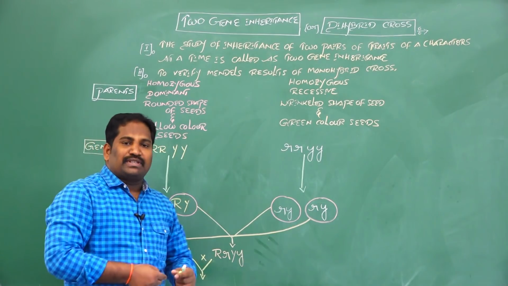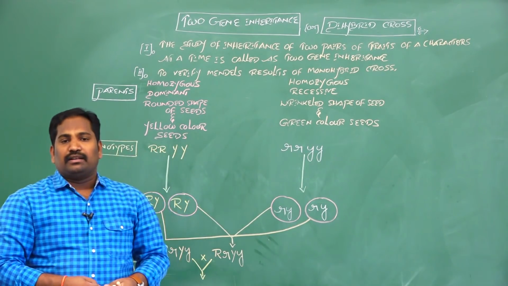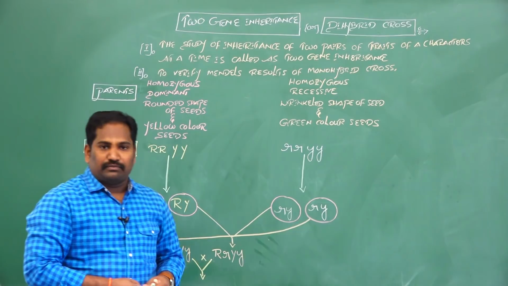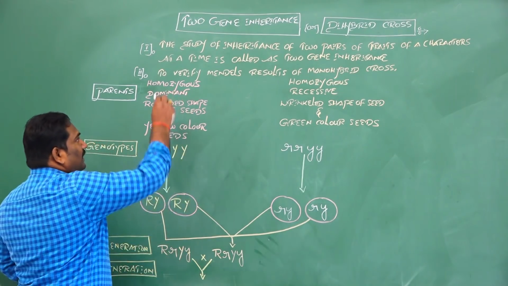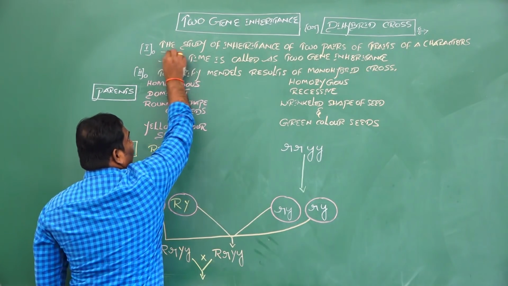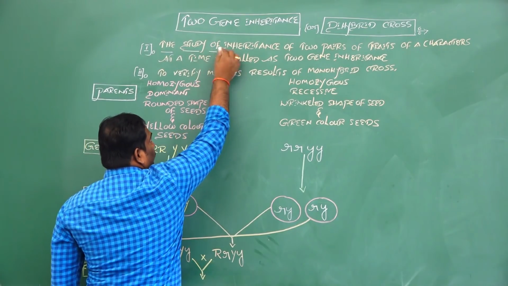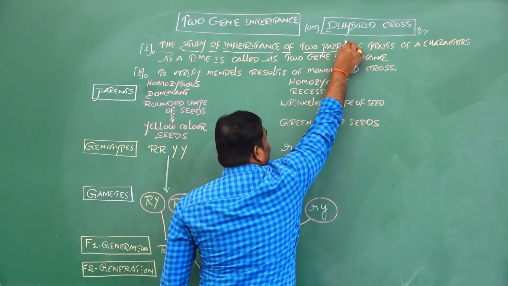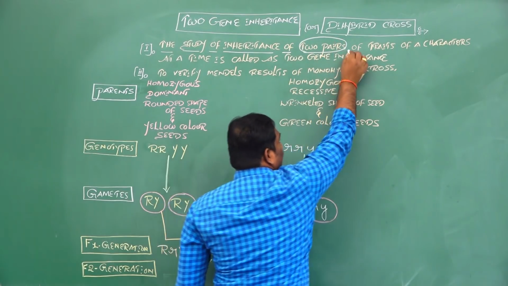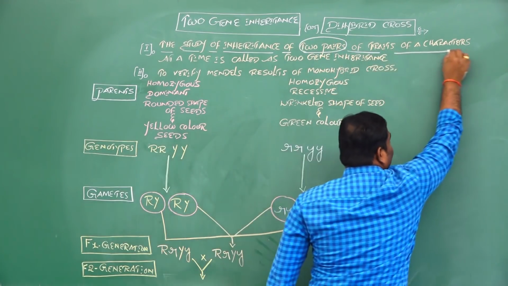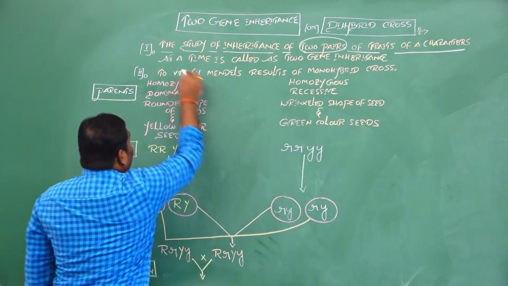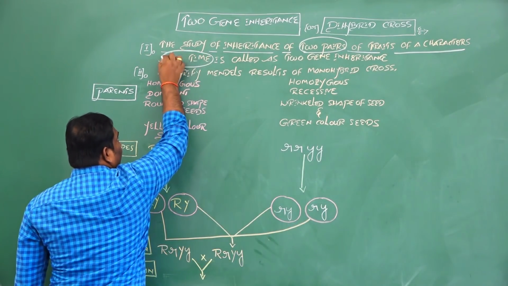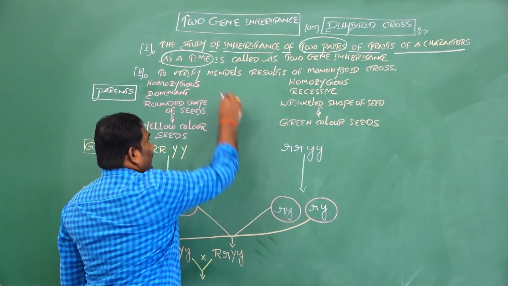So, what is two-gene inheritance and what is a dihybrid cross? Let's discuss now. Two-gene inheritance means the study of inheritance of two pairs of traits of characters at a time in a hybridization experiment.